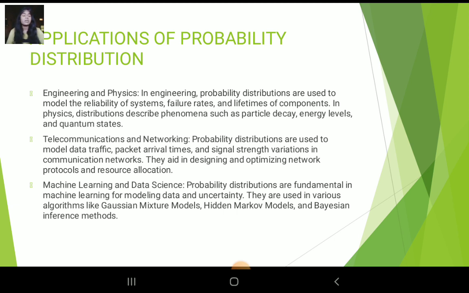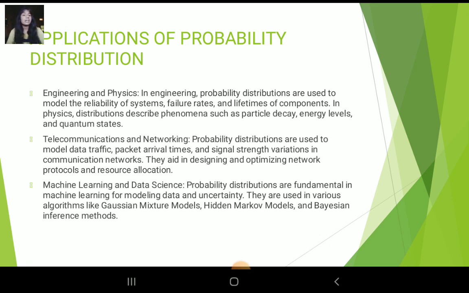Telecommunications and networking: probability distributions are used to model traffic, packet arrival times and signal strength variation in communication networks. They aid in designing and optimizing network protocols and resource allocation.